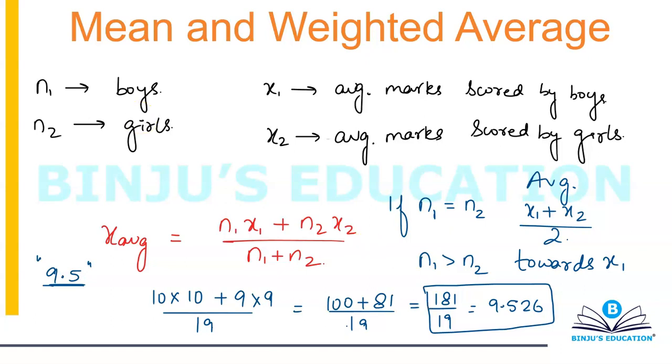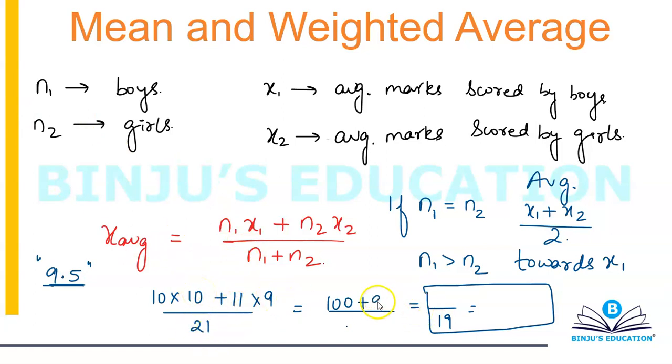And the same thing will happen. Let's suppose I change this and make this 11, for example, so the number of girls now is 11. So 10 plus 11 will become 21.